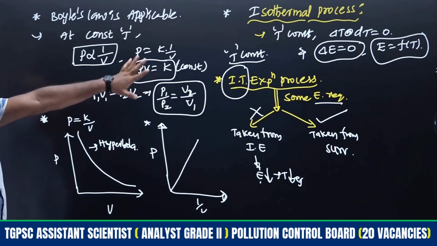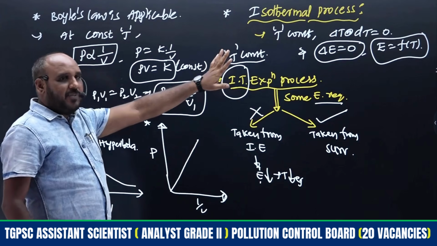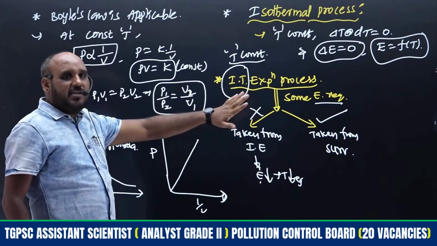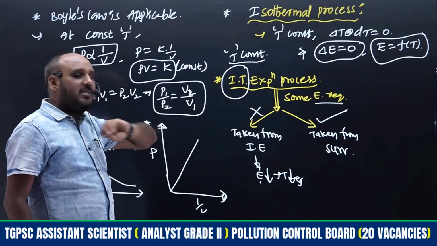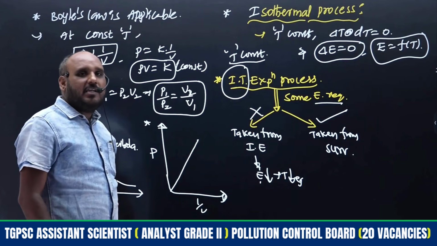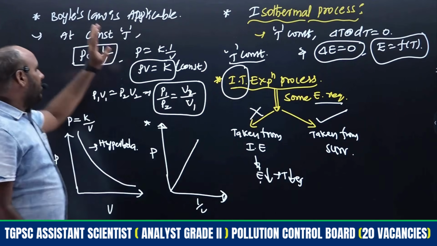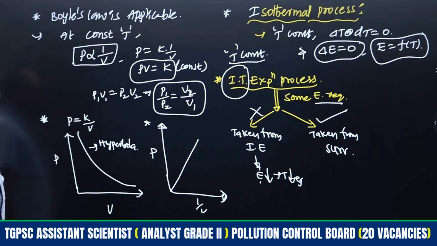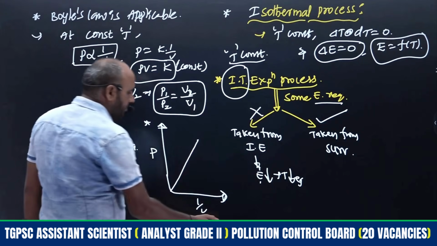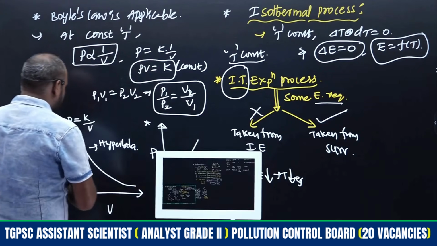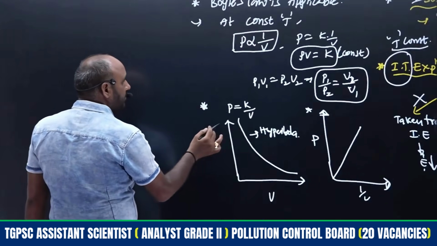So this is the concept of isothermal. For expansion and compression, energy will be utilized by the surroundings only, not in internal energy, and at constant temperature Boyle's law is applicable, so these are the plots we will get. Two more plots are also applicable, that we will see, right?